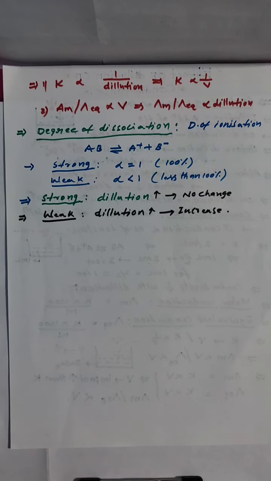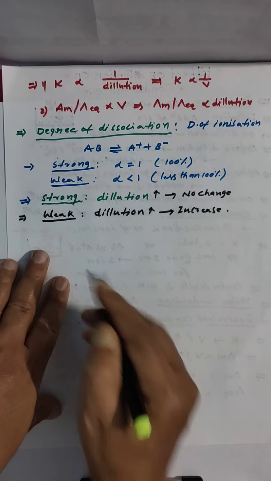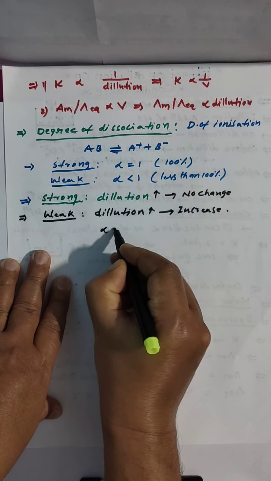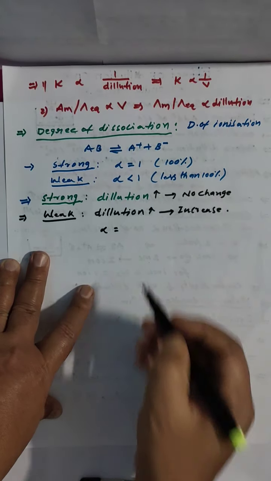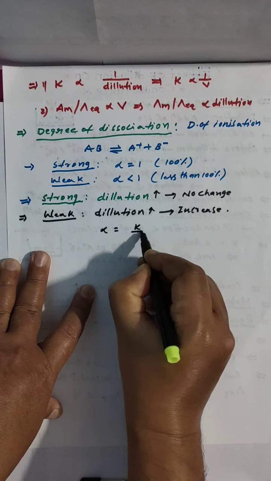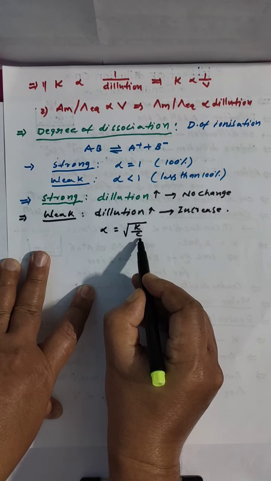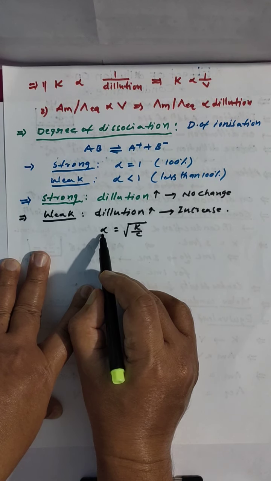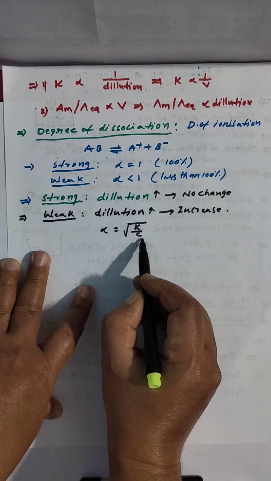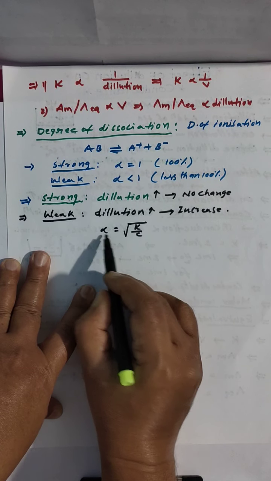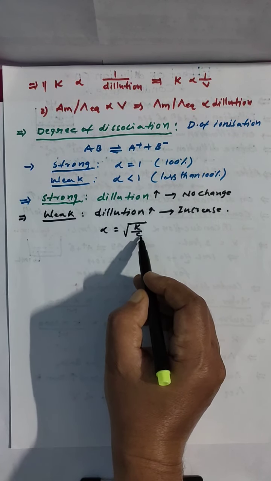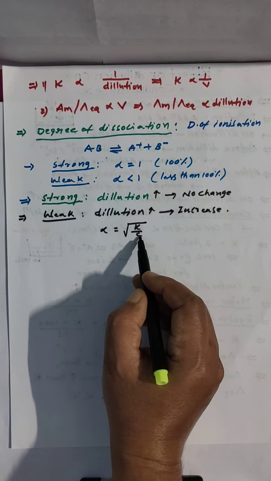conduction on dilution. Why? Because you learned in first PUC, degree of dissociation alpha equals square root of K upon C. Concentration increasing, this is decreasing; concentration decreasing, alpha is increasing. Here concentration decreasing means we are diluting.